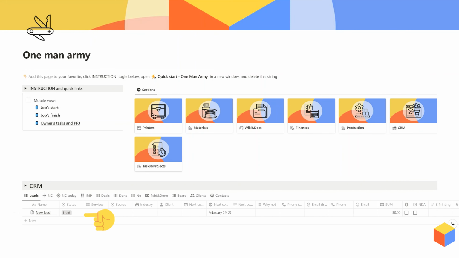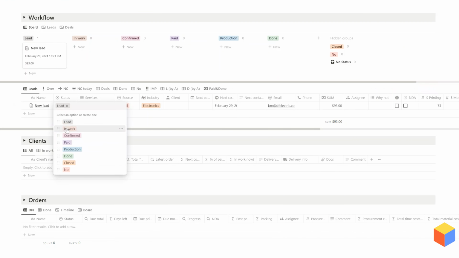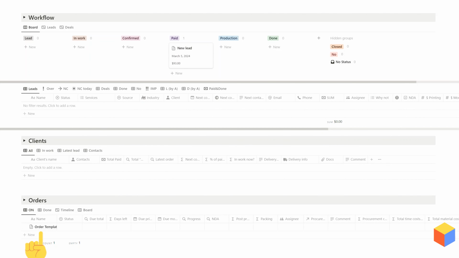It all starts with a lead. We calculate the price, make an offer, follow up, and it becomes a deal. That is where an order appears.